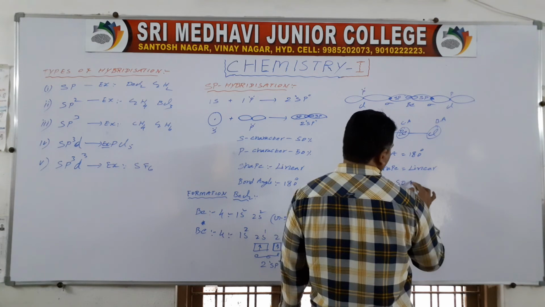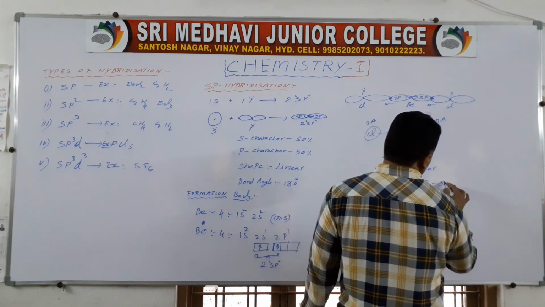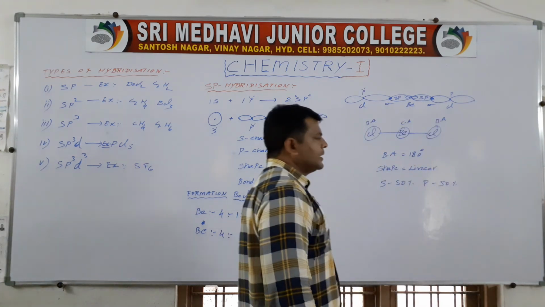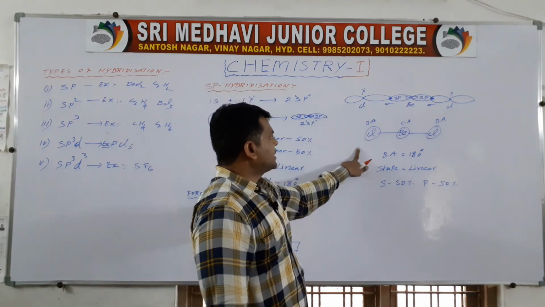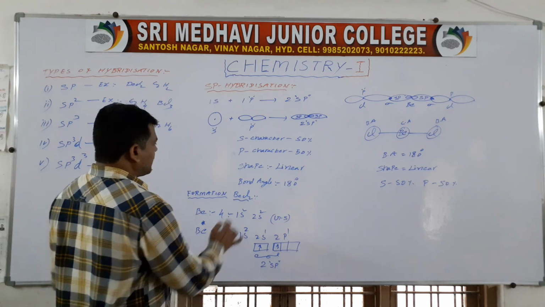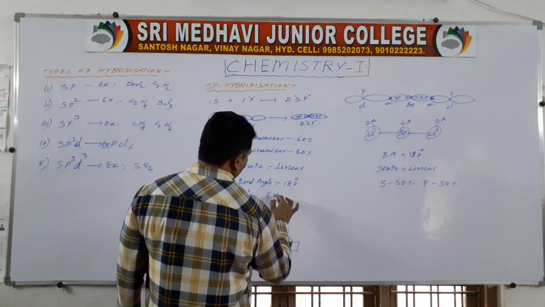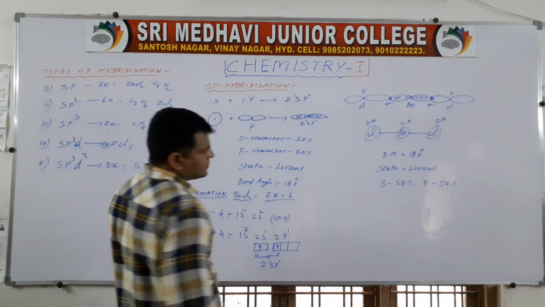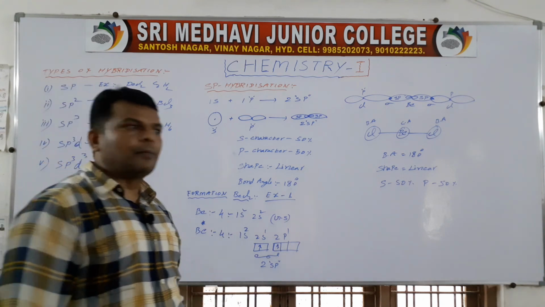S character is 50%, p character 50%. So this is the formation of the BeCl2 molecule. This is example 1. Next we will discuss example 2.